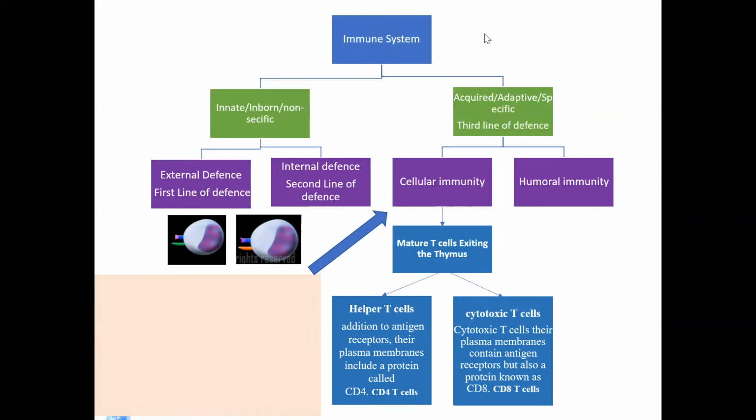Now, there are other categories of these under the cellular immunity. Mature T cells can be divided into the helper T cells and cytotoxic T cells. Here I am not going into the details of the subsets of T cells. We will be looking into these subsets in more detail in the coming slides. Right now I am only focusing on the major part on this slide.